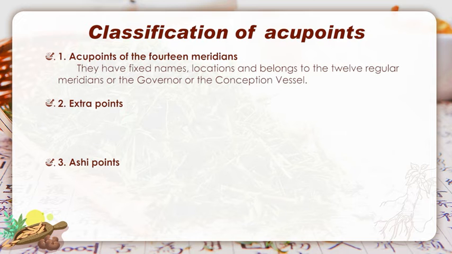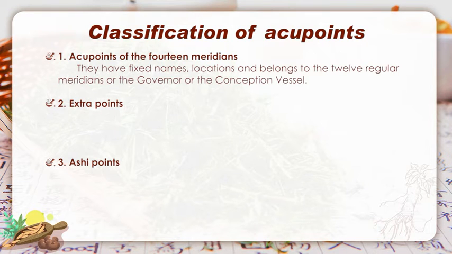Acupoints of the 14 meridians have fixed names and locations, and belong to the 12 regular meridians or the governor or the conception vessel. There are about 160 acupoints of the 14 meridians recorded in Neijing.